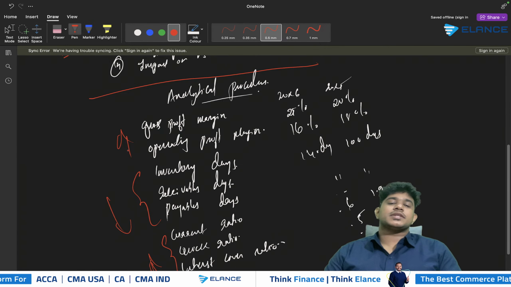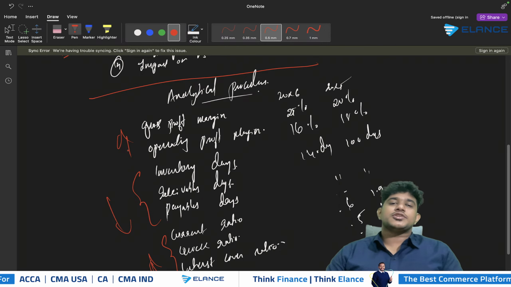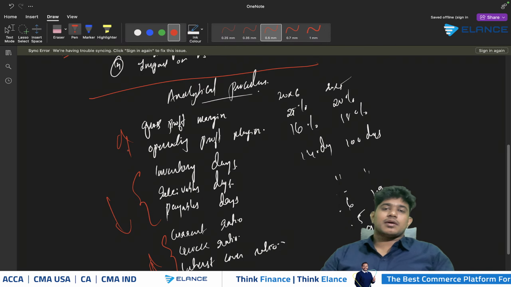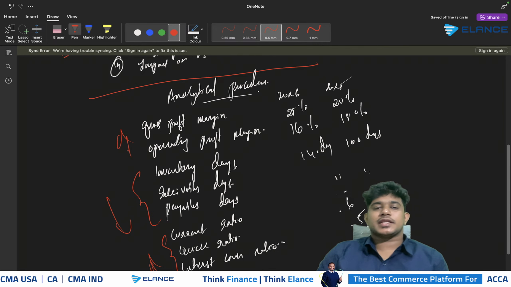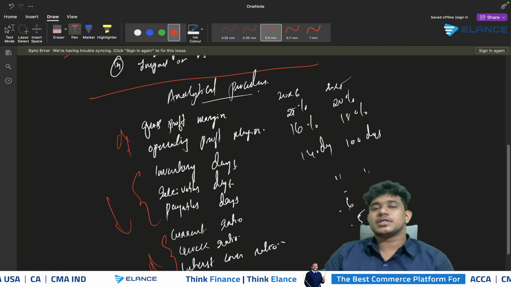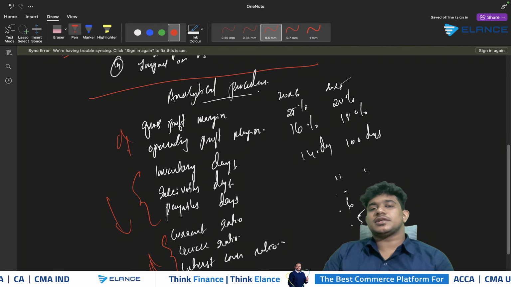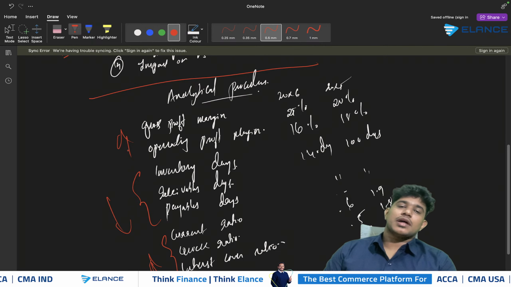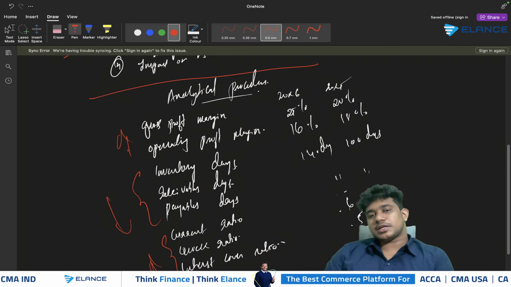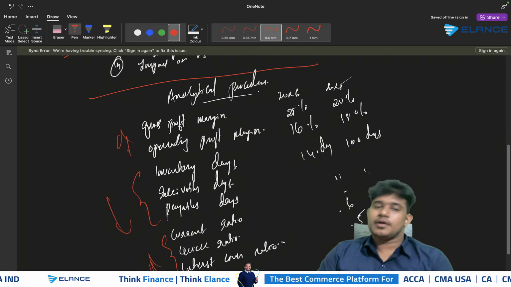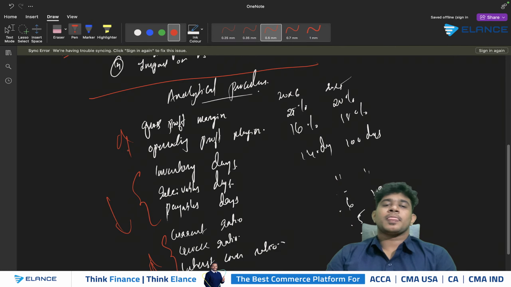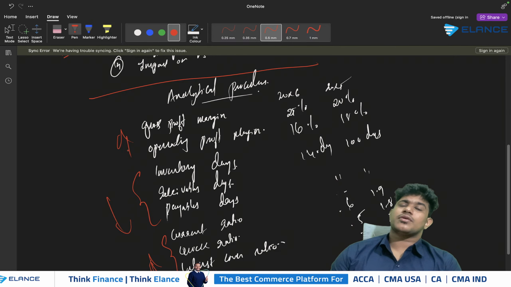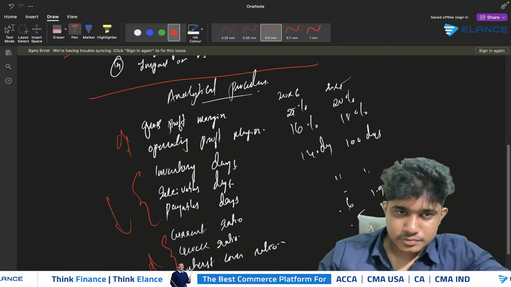And in case of uncertainty relating to going concern, it should be adequately disclosed in the company's financial statements. And what will be the risk here? There can be chances that the company might not have given adequate disclosures, leading to material mistakes in the disclosures of the financial statements. So that will be the result of analytical procedures, and this is how we need to state the answers here. This will be the way in which we will be identifying and interpreting each of the risks based on analytical procedures.